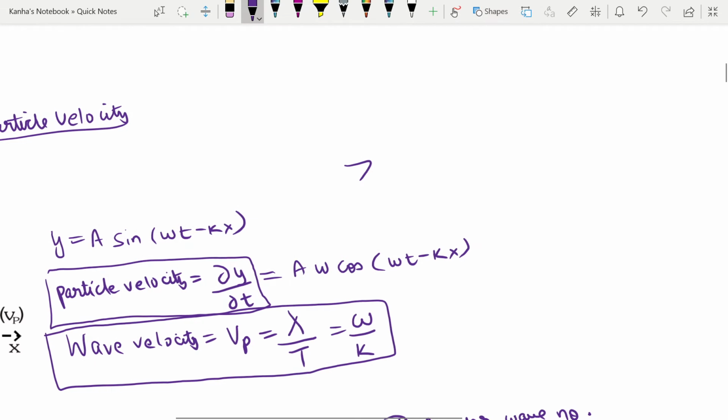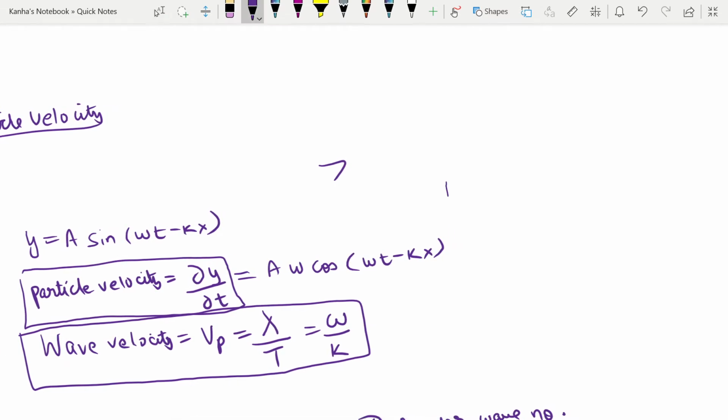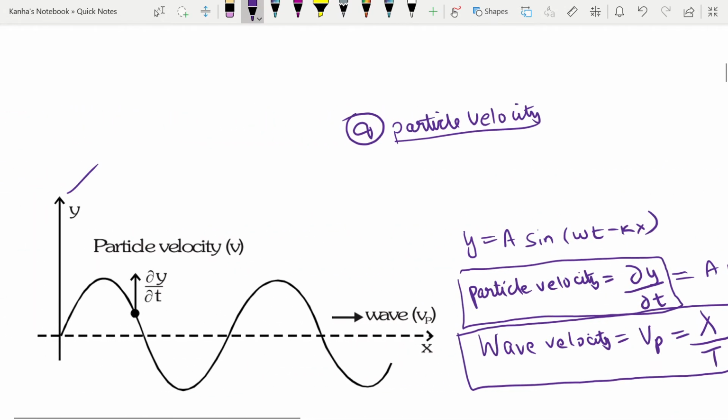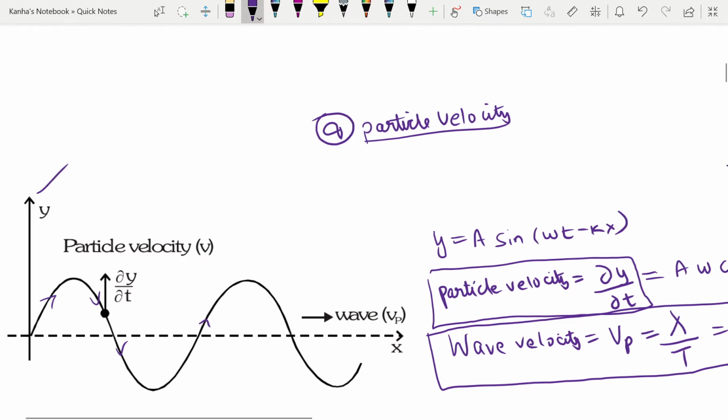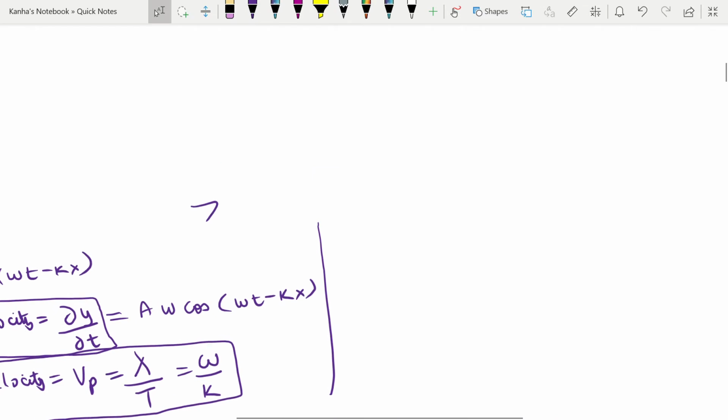Some other things that I want to talk to you about is what is dy by dx. If you're given a graph like this for a wave or any other graph, then at all these points you can find the slopes. So dy by dx is equal to the slope of these curves.